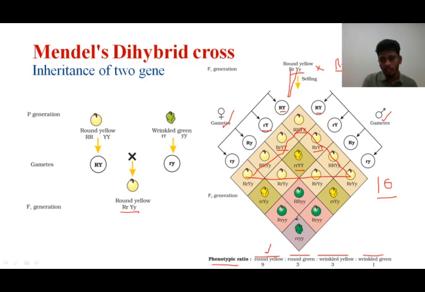Next we have round green. These 3 plants are round green in nature. Next we have wrinkled yellow. Wrinkled yellow is again 3. One is given here, one is here, the other one is here. These 3 plants are wrinkled yellow and the other one is wrinkled green. We have only 1 here. So 9:3:3:1 is the phenotypic ratio, which corresponds to round yellow is to round green is to wrinkled yellow is to wrinkled green. Students, you have to understand that when you add all these, you have to get the total number 16. This is the phenotypic ratio.